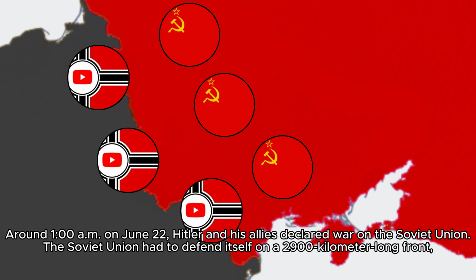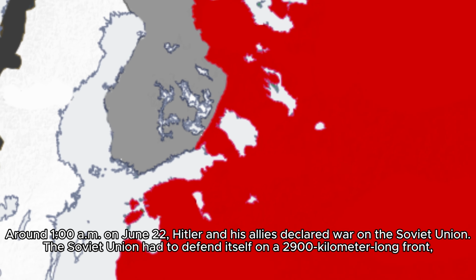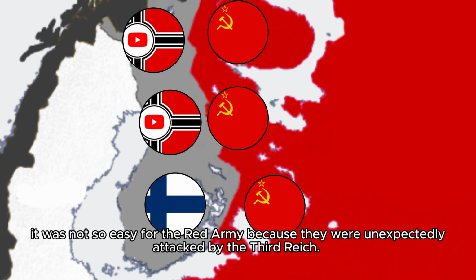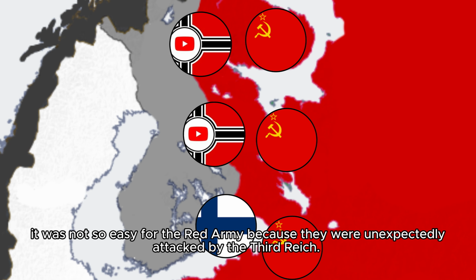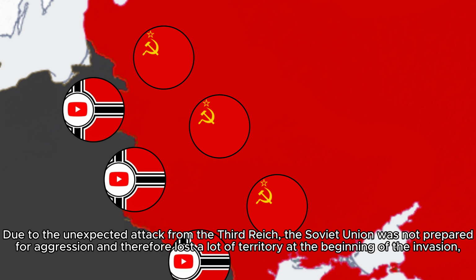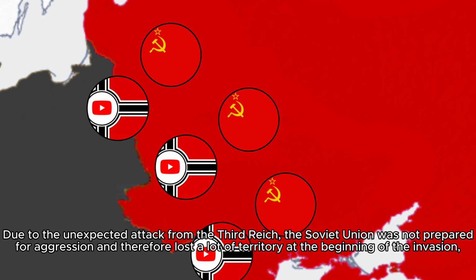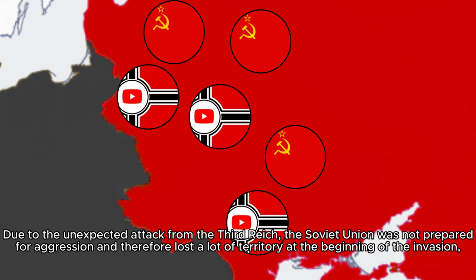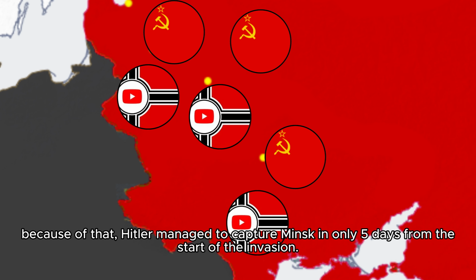The Soviet Union had to defend itself on a 2,900 km long front, but it wasn't easy for the Red Army because they were unexpectedly attacked by the Third Reich. Due to the unexpected attack, the Soviet Union was not prepared for aggression, and therefore lost a lot of territory at the beginning of the invasion. Because of that, Hitler managed to capture Minsk in only 5 days from the start of the invasion.